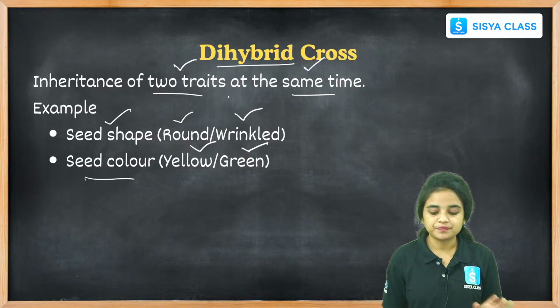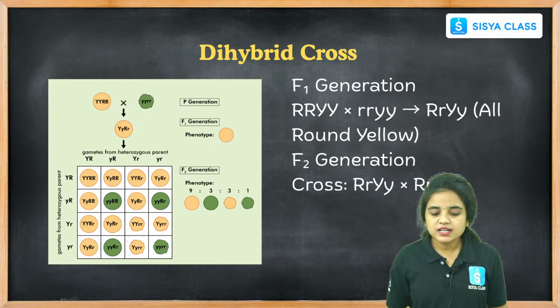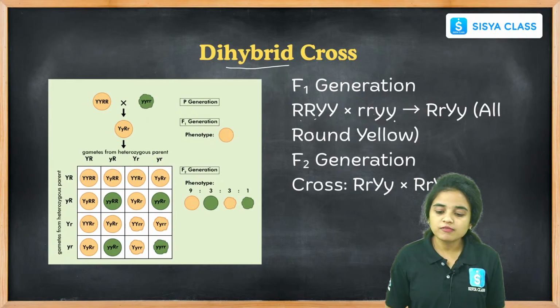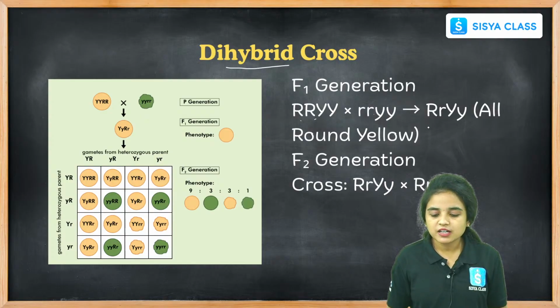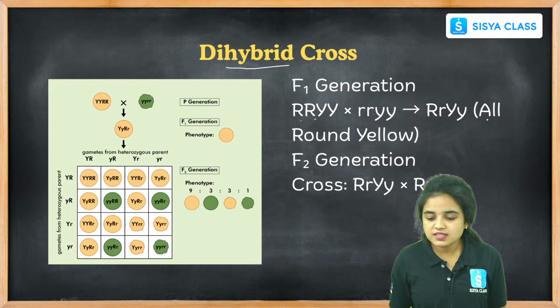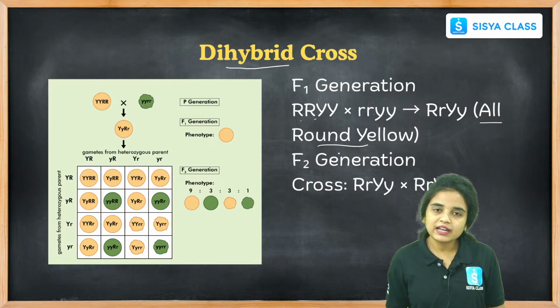See students, in the dihybrid cross, the F1 generation, capital R capital Y, is crossed with small r small y, and the F1 generation result is all round yellow pea seeds.